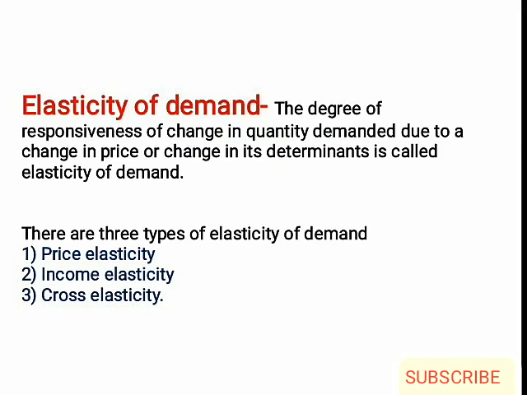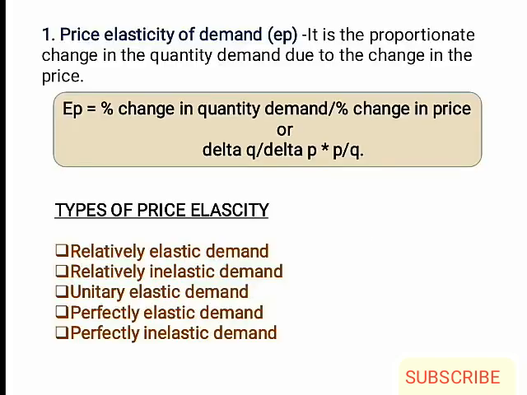Elasticity of demand. The concept was given by Alfred Marshall. The degree of responsiveness of change in quantity demanded due to a change in price or its determinants is called elasticity of demand. It measures how far the demand is changing due to the price or the other factors. Other factors, we know, include the income of the consumer, availability of substitutes, or taste and preference of the consumers, etc. There are mainly three types of elasticity of demand: price elasticity, income elasticity, and cross elasticity.